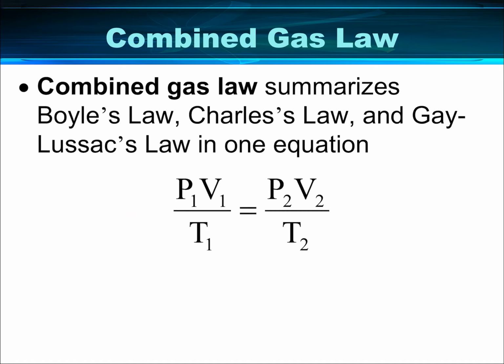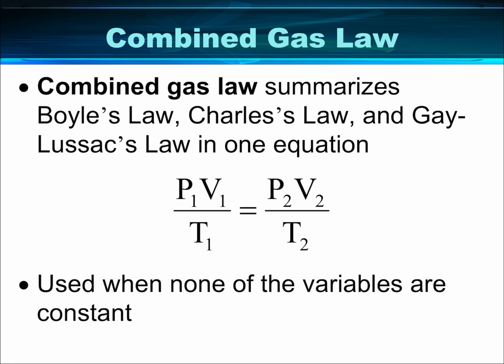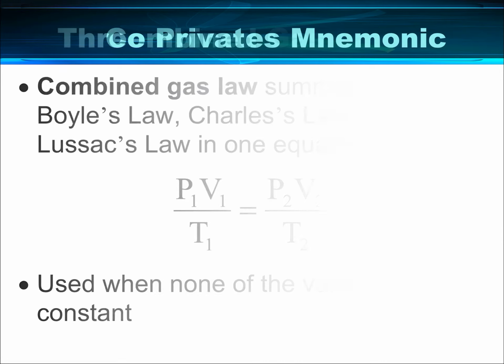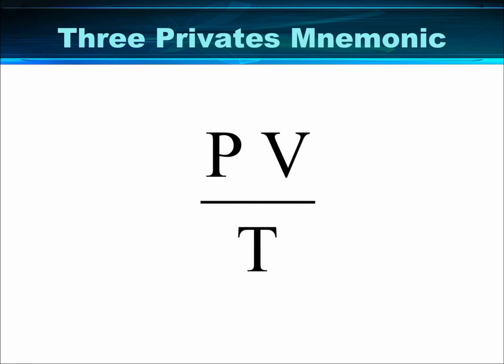The combined gas law summarizes Boyle's, Charles', and Gay-Lussac's laws into one equation, and that's P1 V1 over T1 equals P2 V2 over T2. Okay, and so it's used when none of the variables are constant. Okay, so N would be constant. Okay, but P, V, and T are all changing.